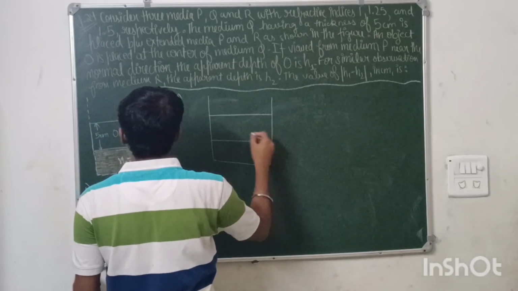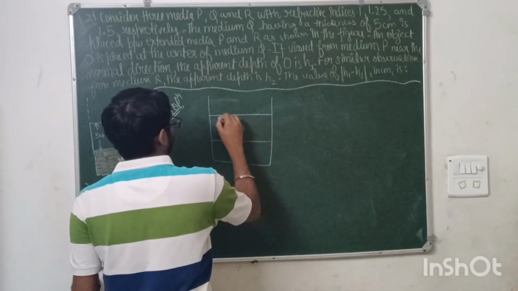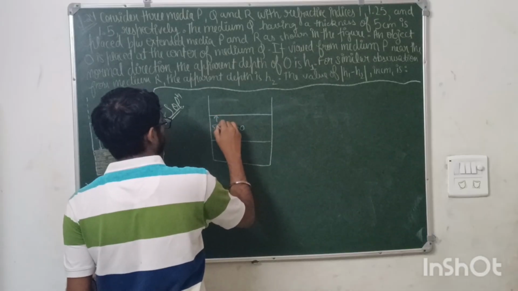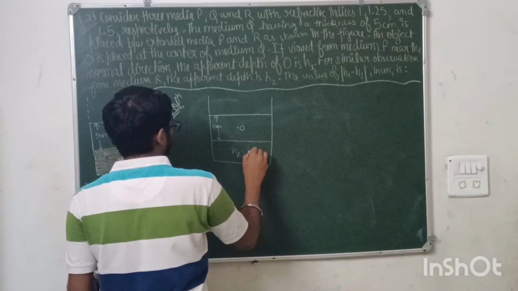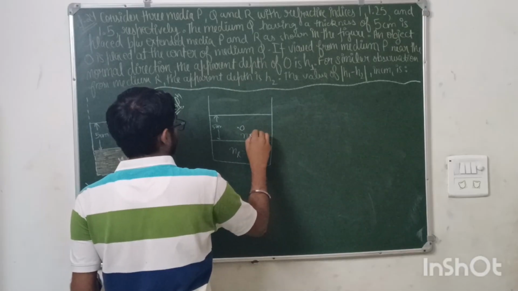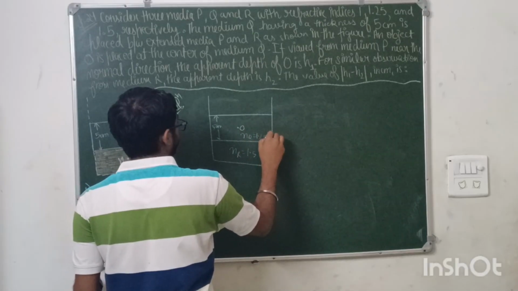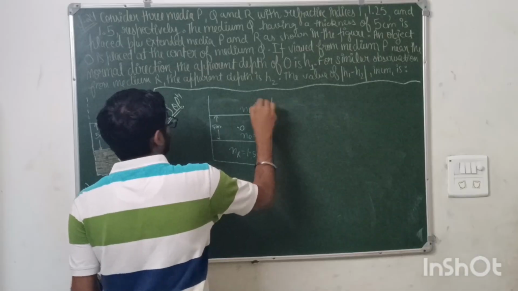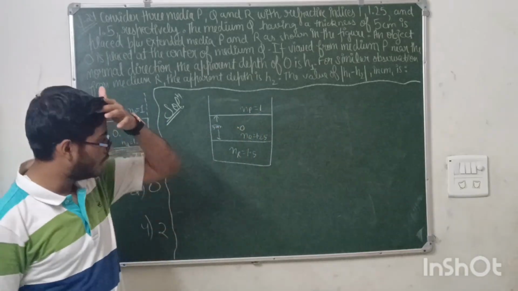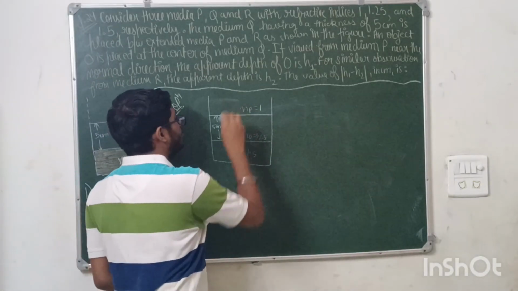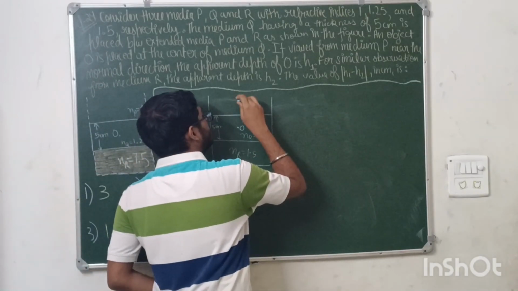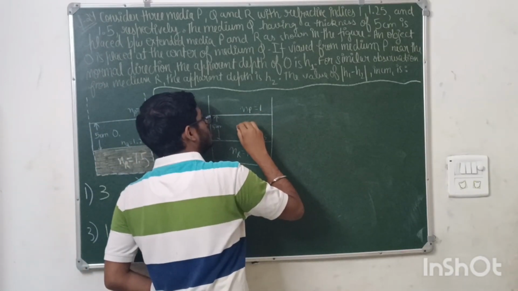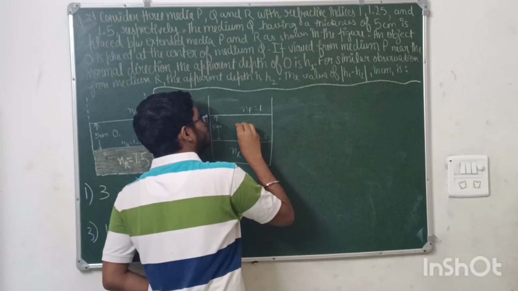This is the point O, and this is 5 centimeters, and this is R, which is having 1.5, Q having 1.25, and P having 1. Now, this object O is viewed from P. So if this is the point P and from here we view, the light rays from O will travel through P.